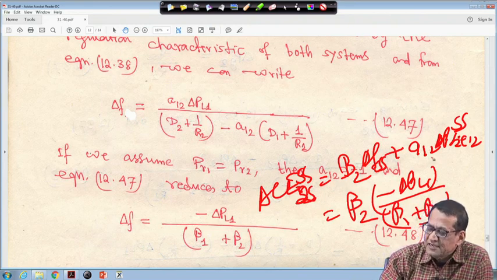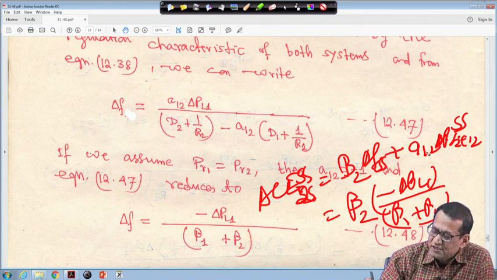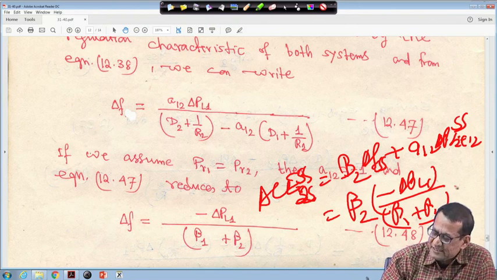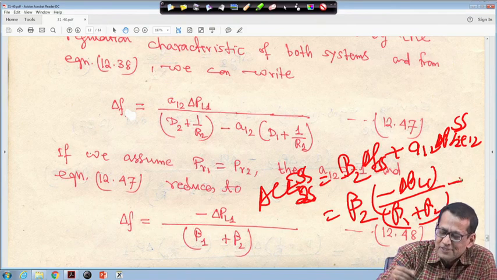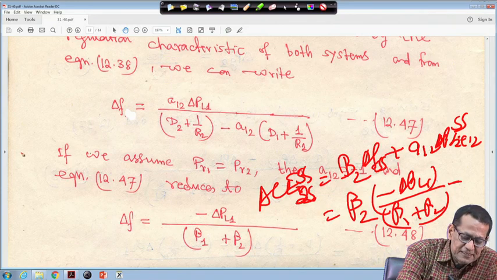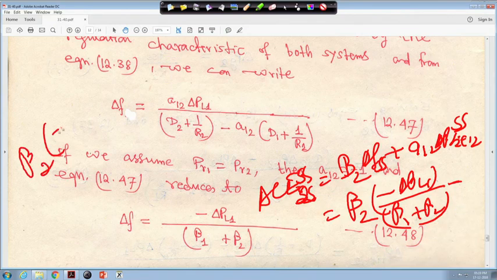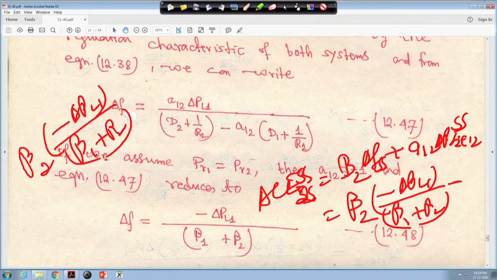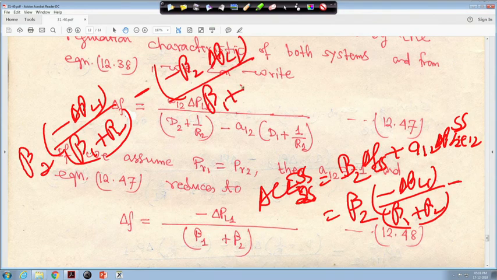So, A12 is equal to minus 1. So, I am writing here that it is beta 2 then minus delta PL1 divided by beta 1 plus beta 2, right, and A12 is minus 1, so minus, and delta P tie 12 SS we have seen before that minus beta 2 delta PL1 divided by beta 1 plus beta 2, right.